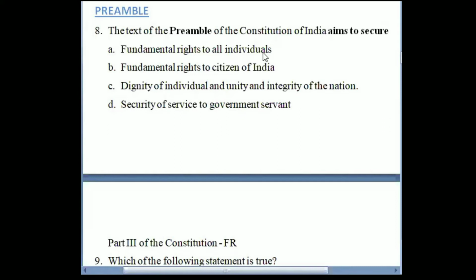Now, when I say equality, you may ask that, for example, if a person wants to enter any tourist spot, for example a zoo or any science museum or any other places that we have, the ticket prices would vary for foreigners and for Indian nationals. So how is it equality? If you ask me that question, that is not what Article 14 is talking about. What is Article 14? Article 14 is about equality before law and equal protection of law within the territory of India.